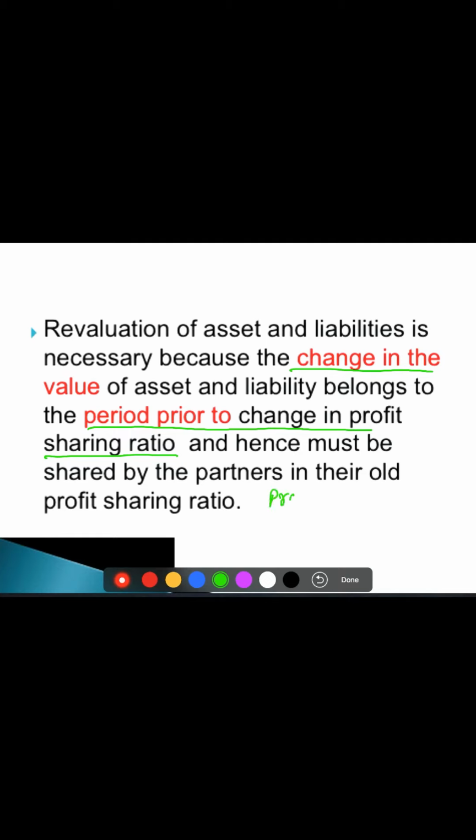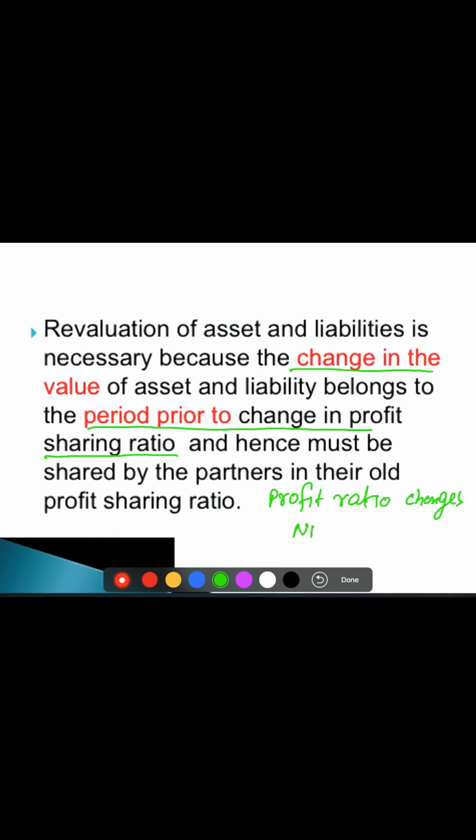the profit sharing ratio changes. Why does it change? We all know, children, we have already studied. We have calculated the new profit sharing ratio and sacrificing ratio. We know that when a partner comes into the business, the old partners have to sacrifice some share of profit in favor of the new partner. And when they are sacrificing, the share of old partners will be reduced, and from that share only they are going to give to the new partner.